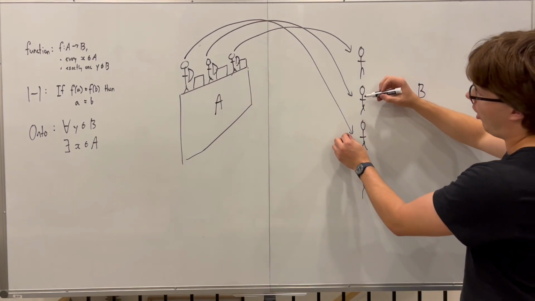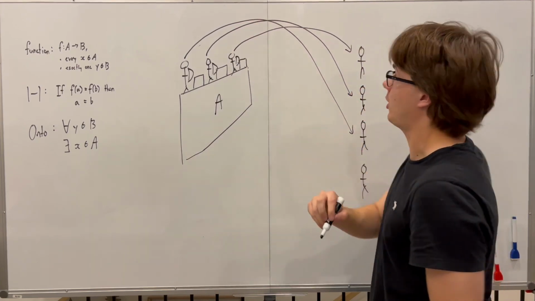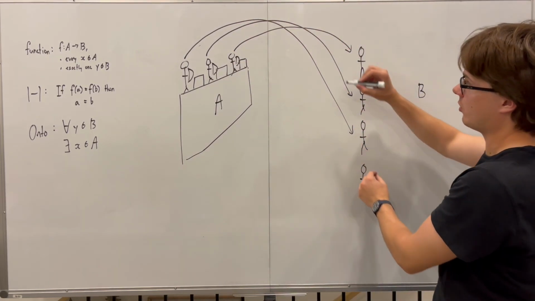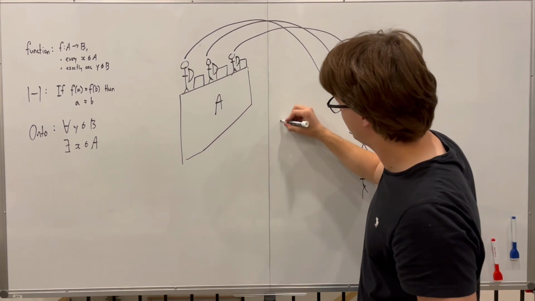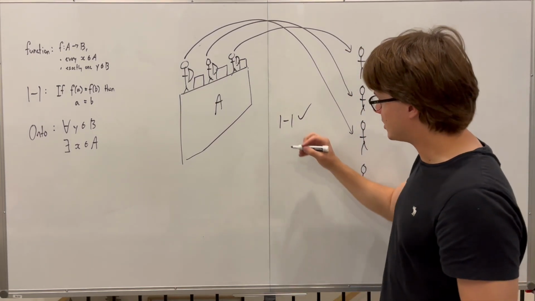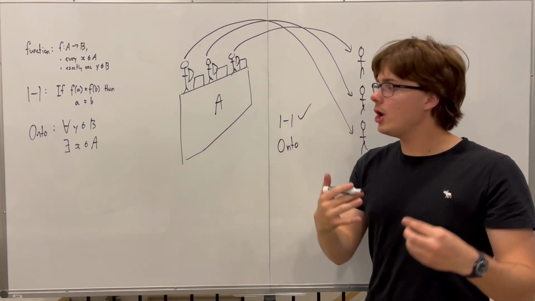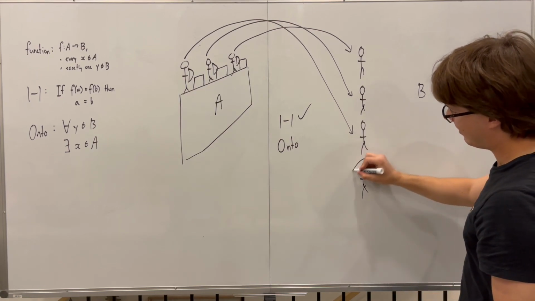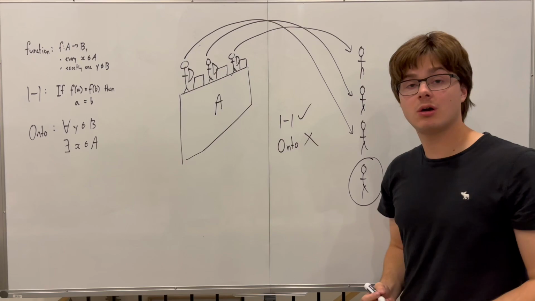Because notice, all of the arrows hitting this guy come from the same archer. All of the arrows hitting this guy come from the same archer, and so on and so forth. So it is in fact one-to-one. However, is it onto? And the answer is going to be no, because we need every single enemy here to be hit, and this guy was not hit. So this is not onto.